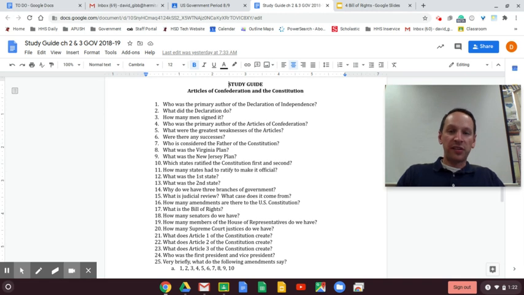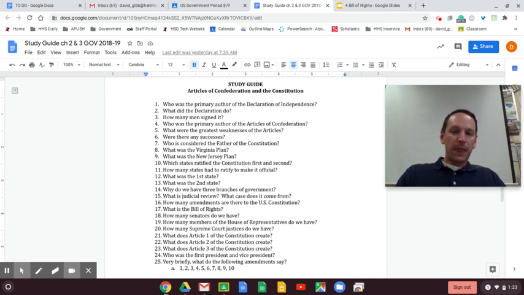Were there any successes? Yes. The Northwest Ordinance sets up the system that new states can enter the Union, and also forbids slavery north of the Ohio River. Other than that, many would argue that the Articles was a pretty big failure. The intention was good. Remember, when the Founding Fathers created the Articles of Confederation, they were obsessed with avoiding a monarchy. So by giving power to the group, this is how they thought things would be best. Unfortunately, it backfired and created a very, very weak central government.